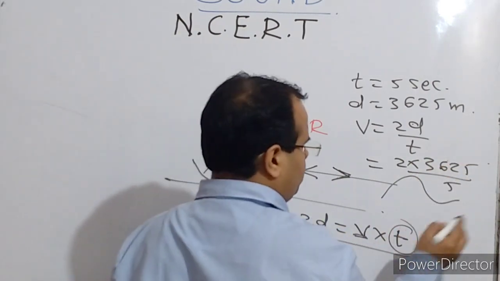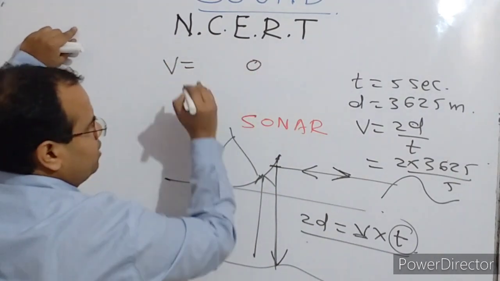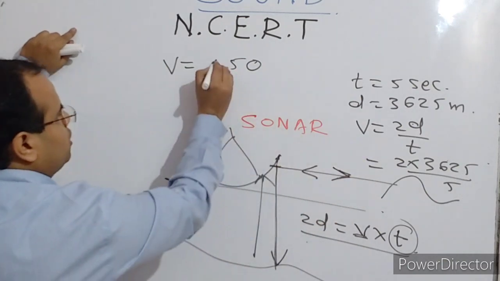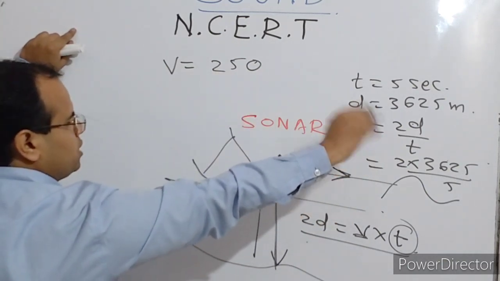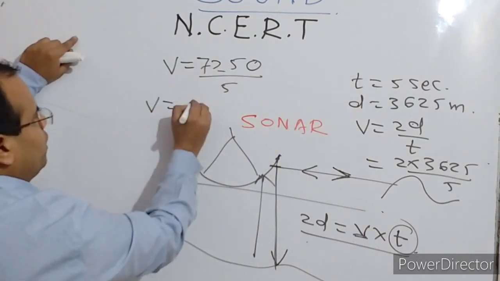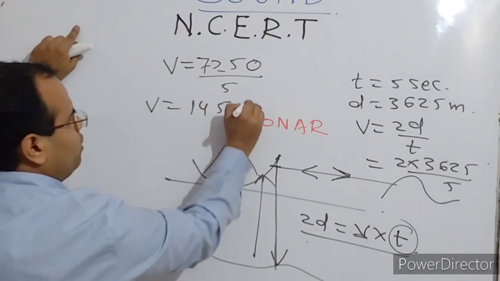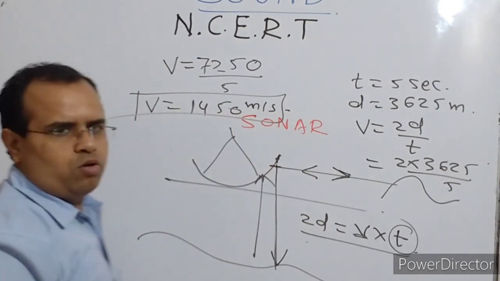Okay, 2 into 3625 is 7250. Divided by 5, that gives 1450. So 1450 meter per second would be the speed of sound in water.